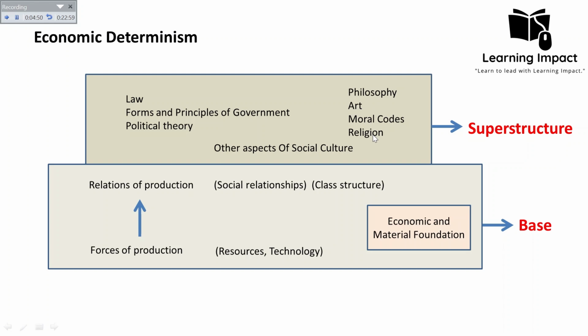It acts as a weapon of the commanding class to maintain its own superior status and subordinate the status of the obeying class. And laws are formulated, as the superstructure also contains the laws. So Karl Marx believed that laws are always formulated to protect the property and authority of the ruling class, and that's why it is mostly difficult to overcome this oppression. And he believed that if you want to bring a change in society, what he called the communist revolution, we must begin with the economic foundation.